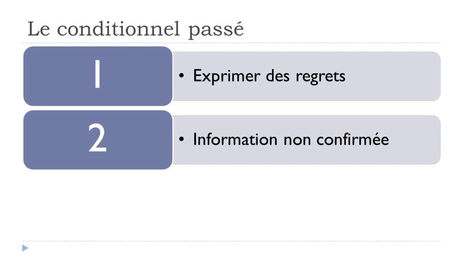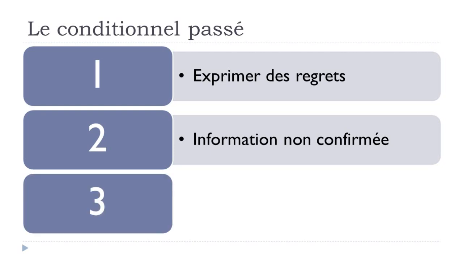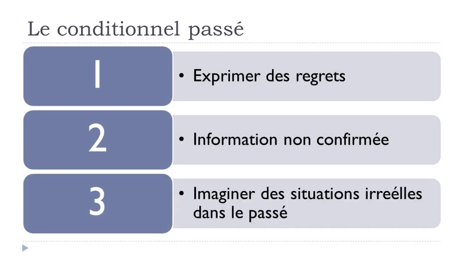If you're looking at the news, for instance, and they want to talk about something that happened, but they don't have all the elements to confirm this information, then normally they just use this conditionnel passé form. And the last one would be imaginer des situations irréelles dans le passé. You want to imagine some situations that technically are not real and take place in the past.